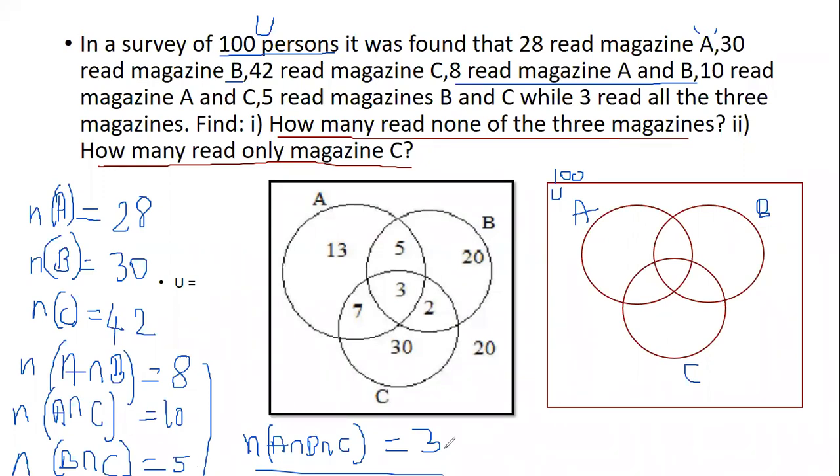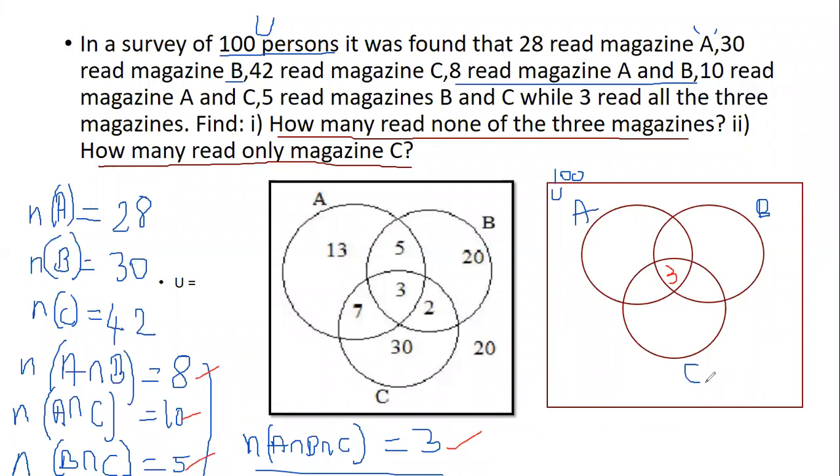So this part is A intersection B intersection C, and the value is 3. I have already written it here, I'm just writing that number there. After this, we will consider the intersections one after the other and write down the values.